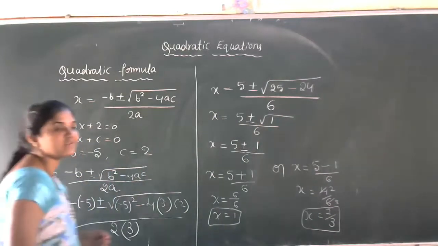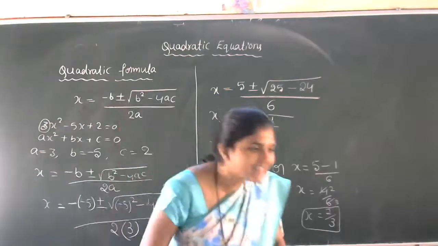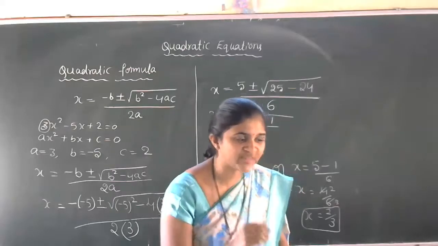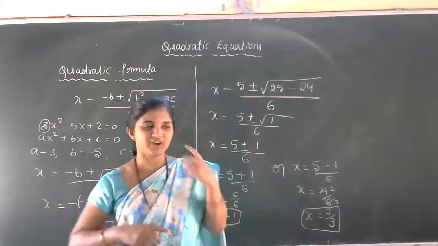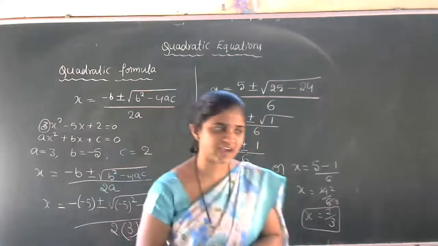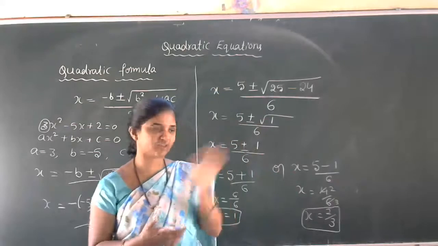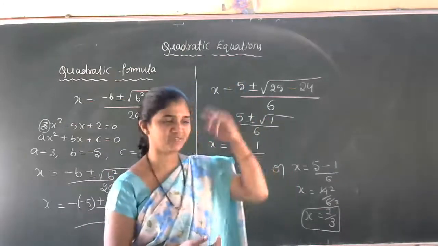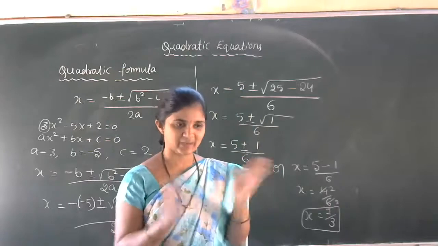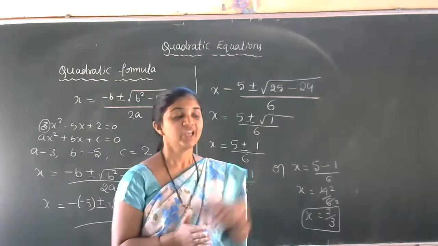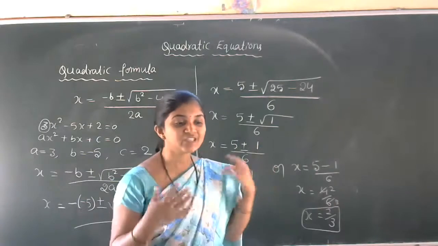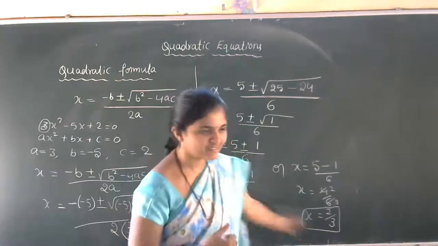Now you tell me which method is easy. Now you got the idea of two methods to find out the roots of the quadratic equations. One is the factorization method, which you have been learning from the small classes, splitting the middle term factorization. Now you got the new method, that is the formula method. Which one is easy? This one is easy, no?